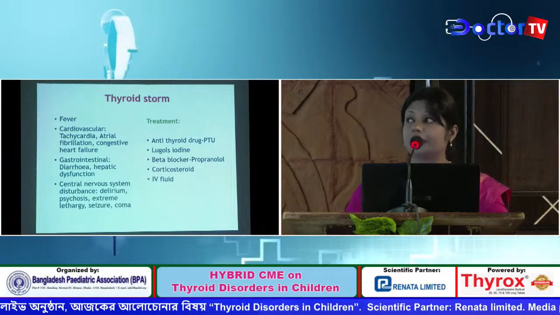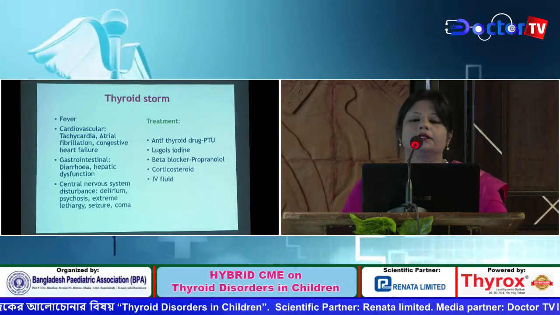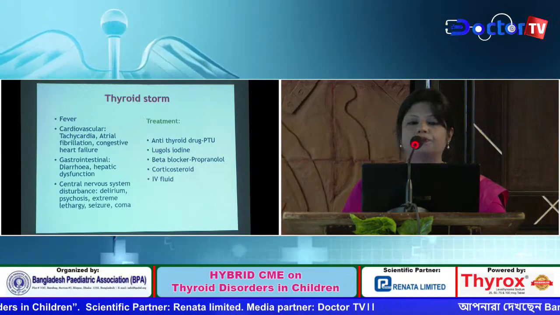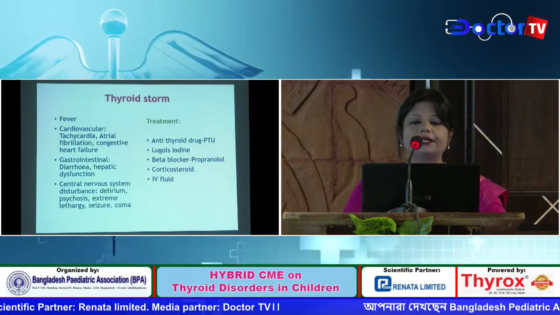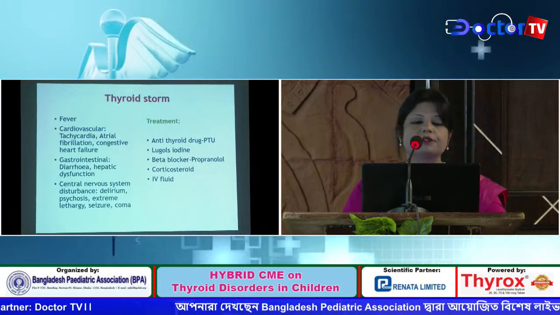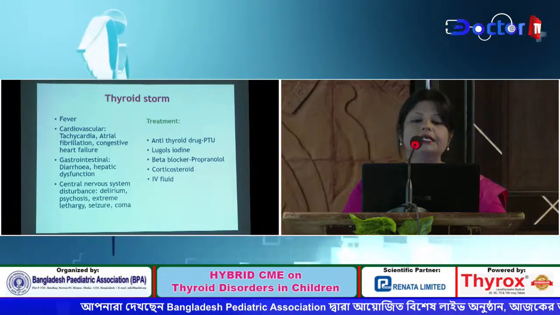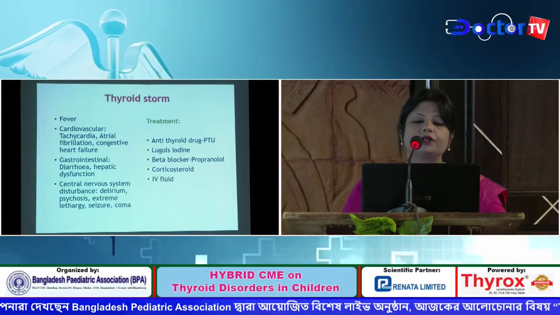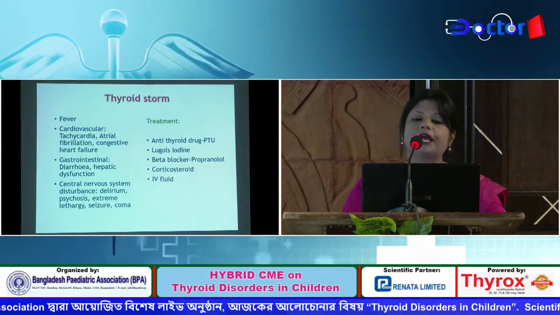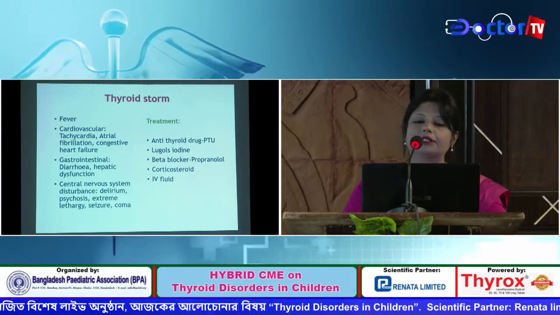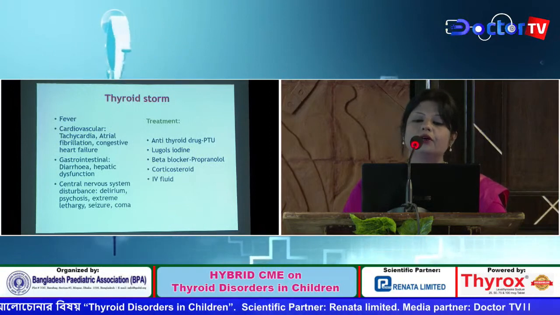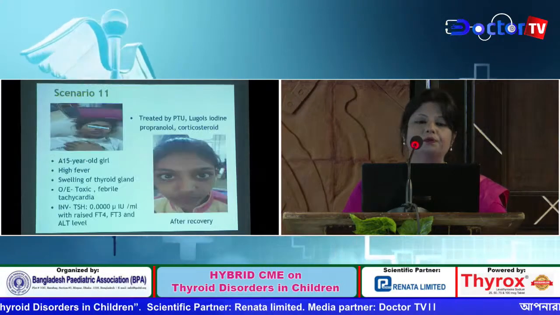when the medication fails. These patients sometimes present with acute emergency like thyroid storm, which is characterized by fever, tachycardia, and even congestive heart failure, some gastrointestinal symptoms like diarrhea, hepatic dysfunction, and delirium, psychosis, or even seizure and coma. The treatment can be done by antithyroid drugs, propylthiouracil, Lugol's iodine, beta blocker, corticosteroid, and IV fluid.